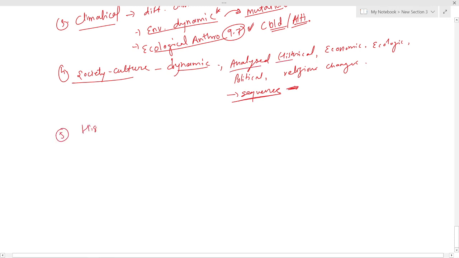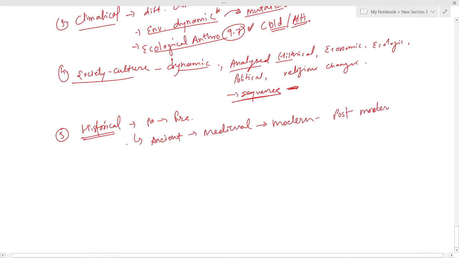The last but not the least is historical chronology. Here we try to put the events from past to present. For example, as you are all studying, you must know: ancient, then medieval, modern, and postmodern. This is what the historical type is.